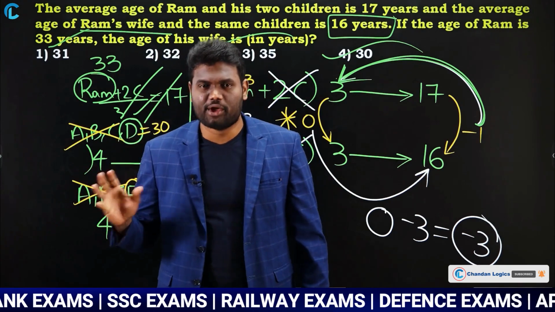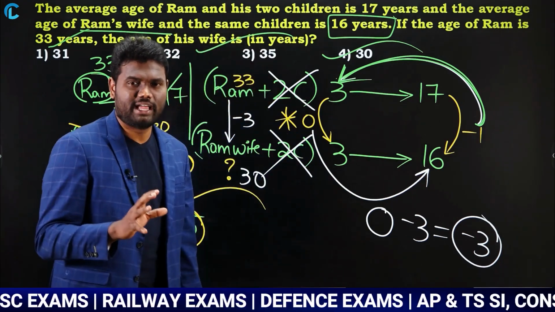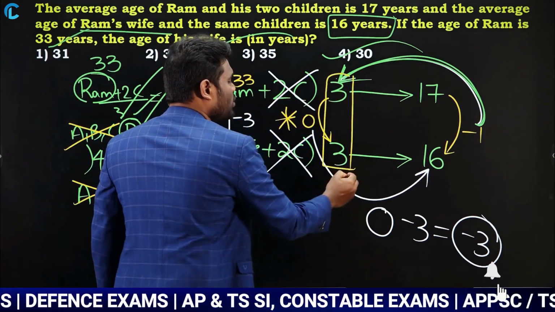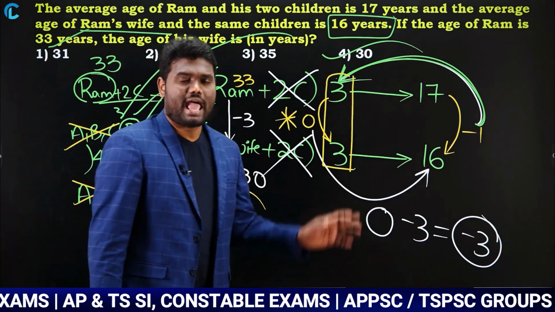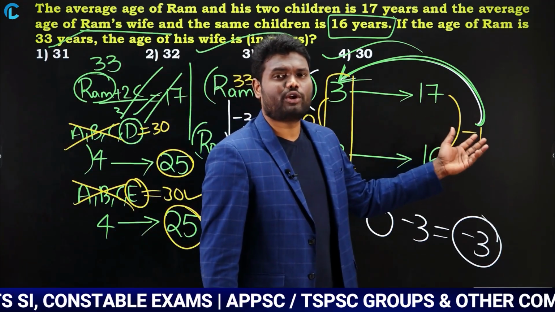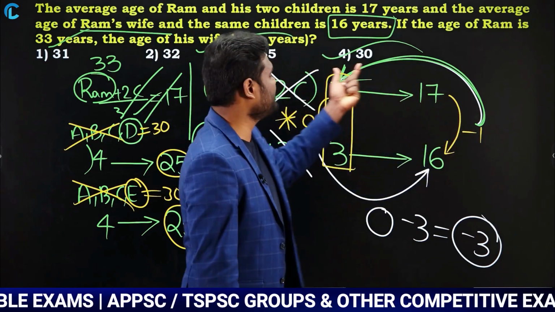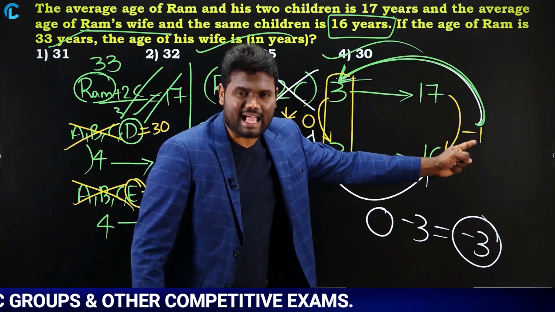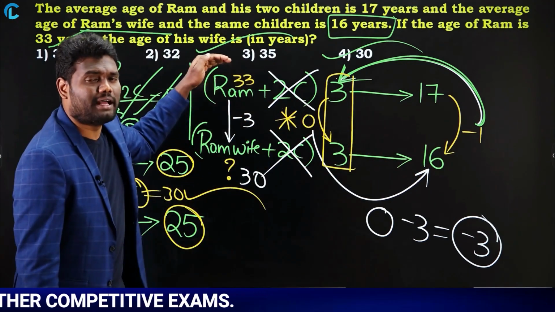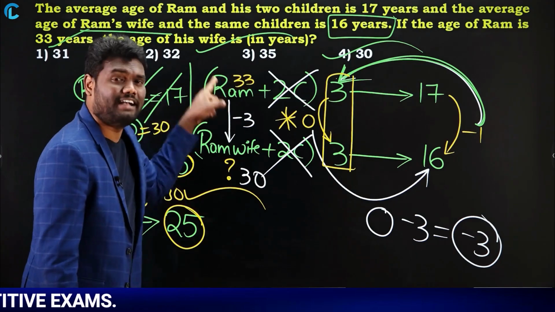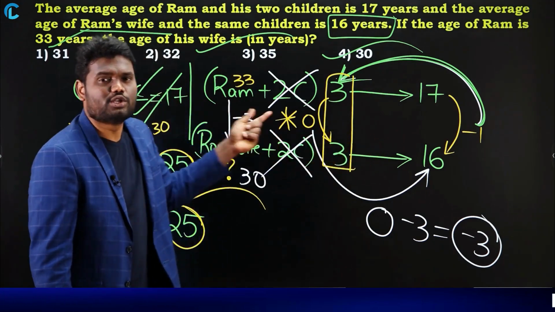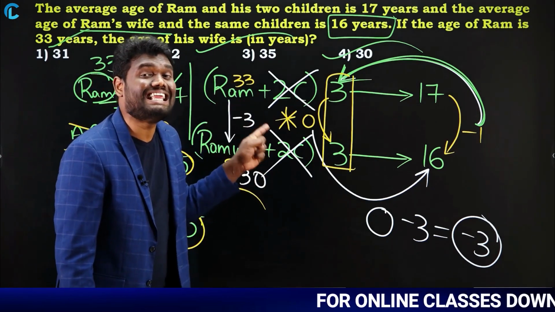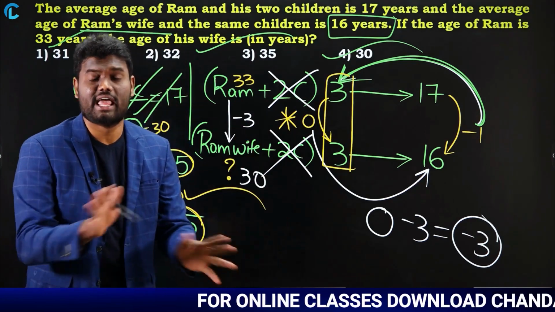So simple concept. Whenever you have questions with respect to replacement, don't forget that in replacement, left hand side difference is always 0. As left hand side difference is 0, just concentrate on right hand side difference multiplied with left hand side top number. That's it. Now 1 into 3 is 3, and as this is a negative value, minus 3, which means from Ram to Ram's wife you have a difference of 3. So if Ram is 33, Ram's wife should be 3 less, which means it has to be 30. That's it.